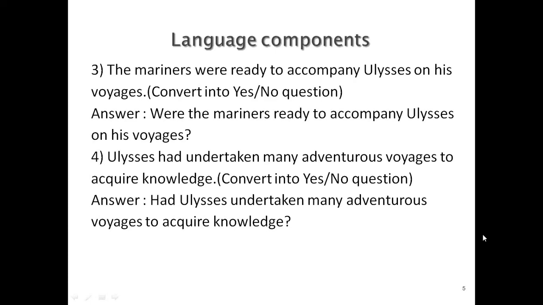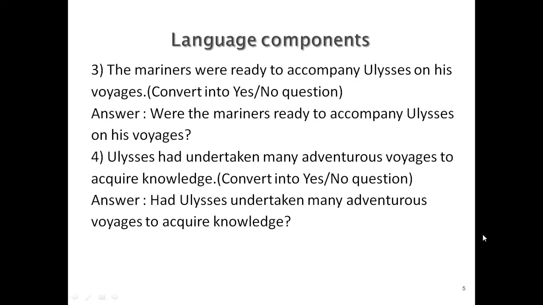Now if you see the next question, Ulysses had undertaken many adventurous voyages to acquire knowledge. So convert this into yes no question. So as I told you, yes no question will always start with a helping verb. So helping verbs can be either a be verb or a have verb or a do verb or modal. Now in the third question, the yes no question started with a be verb.